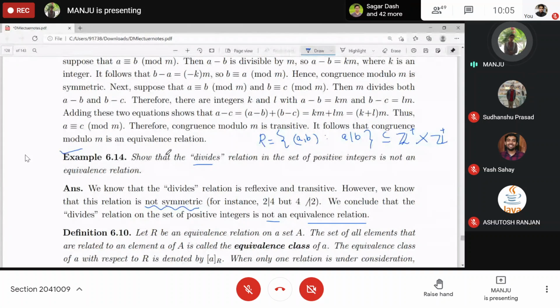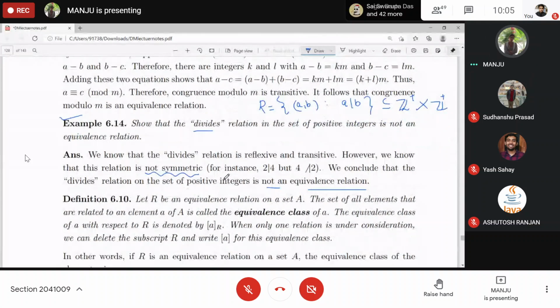And whenever some relation is an equivalence relation, then you need to show all three. Now, R is an equivalence relation on set A. That means R is a subset of A cross A, and this becomes reflexive, symmetric, and transitive.